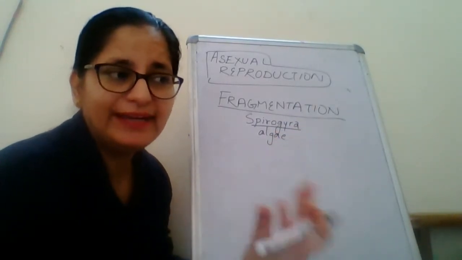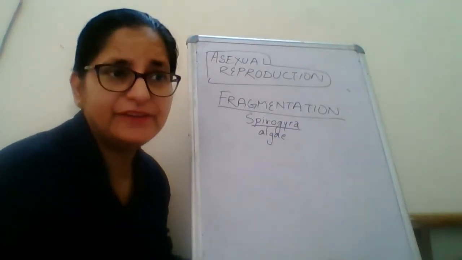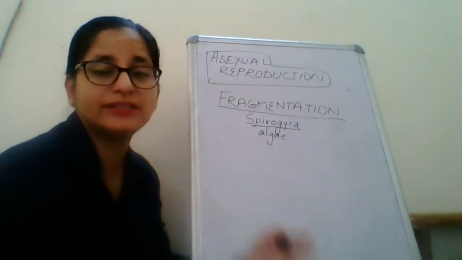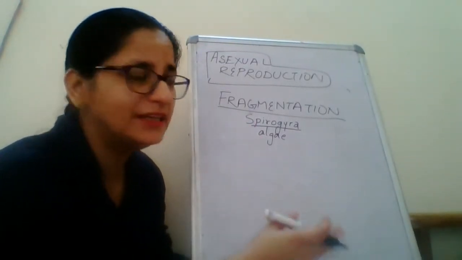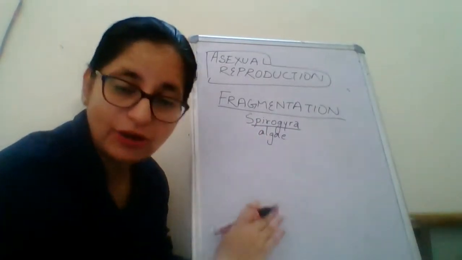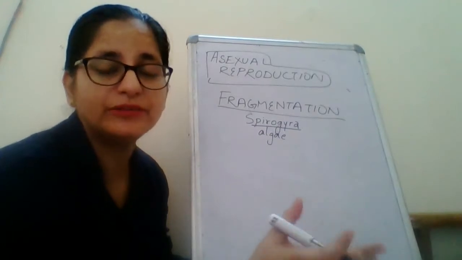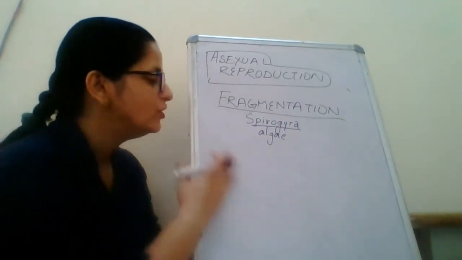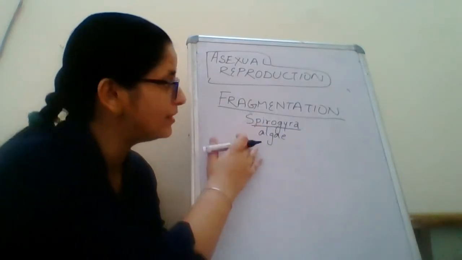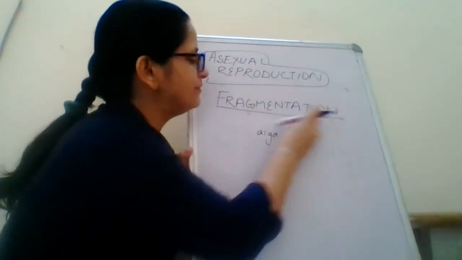As you find in different plants, you find root, shoot, leaves, seeds. There is no such differentiation in such organisms. They have a single filament-like structure. They are also plants. They are green in color. They do photosynthesis, but they do not have structures like root, stem, leaves. So we will talk about how such organisms, such algae, reproduce. The method is fragmentation. So let us discuss the fragmentation method.